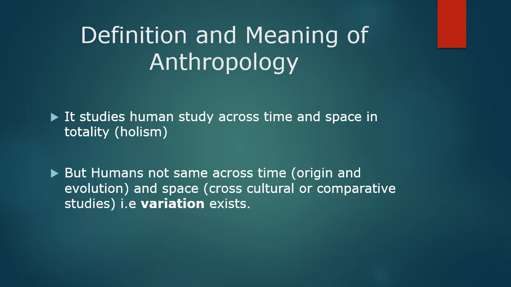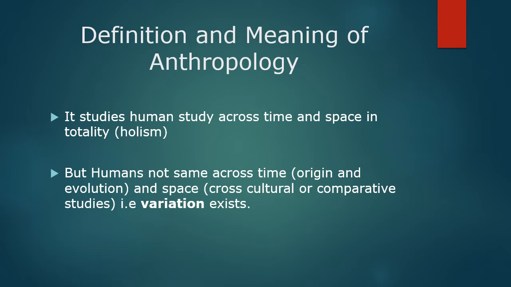That is, a holistic study of humans in time and space, covering all the aspects, whether the economy, religion, marriage, family, and different kinds of institutions studied in anthropology. Also, we know that humans are not the same across time. That is, a lot of origin and evolution is going on.